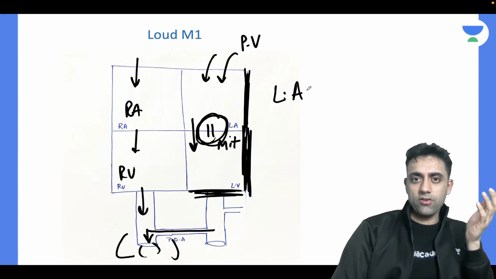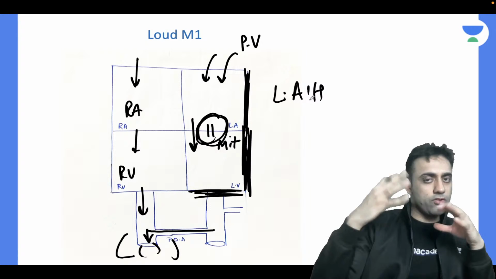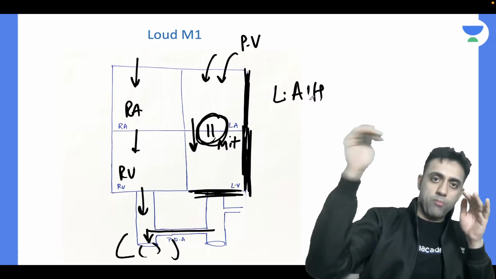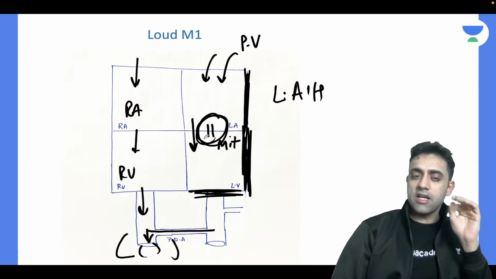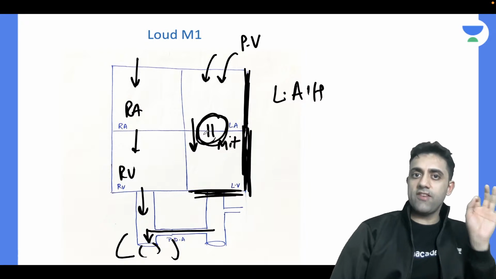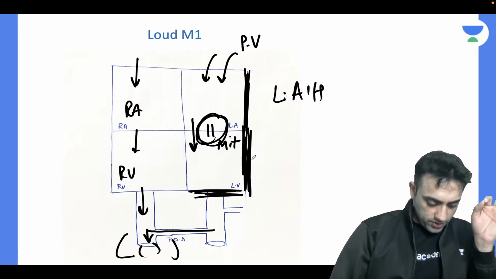That's how it is, dear. That's how you have to hypothetically imagine in your mind that more and more pressure on the lungs, more pressure on the left side of the heart, and the mitral valve will be affected, which will be very loud. Okay, that you should know.